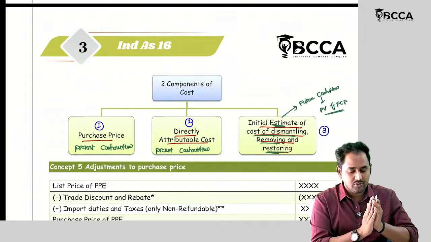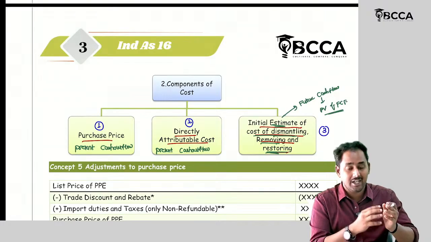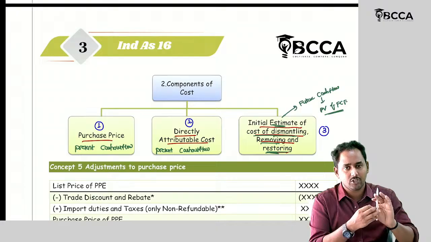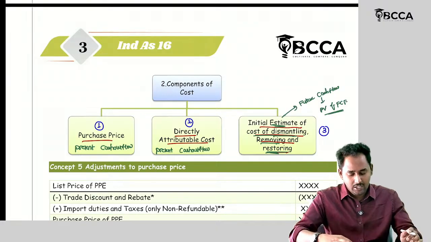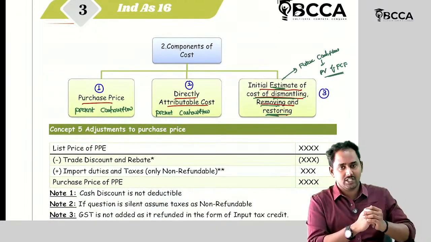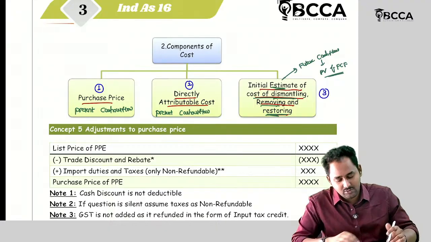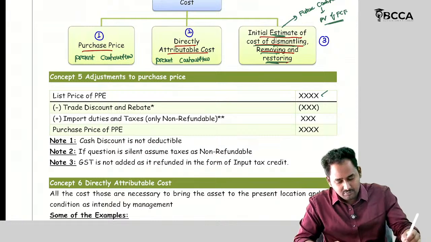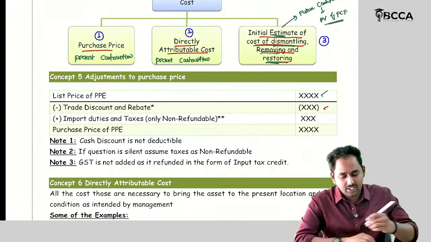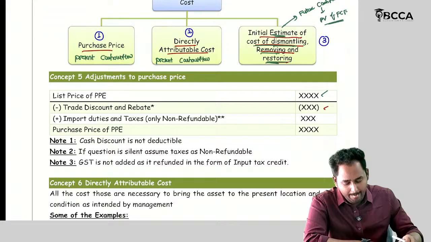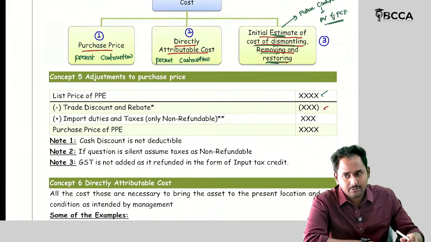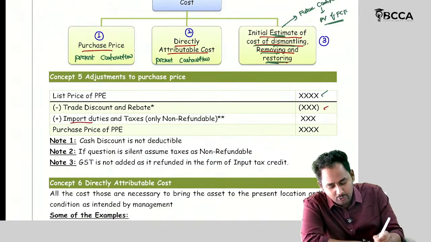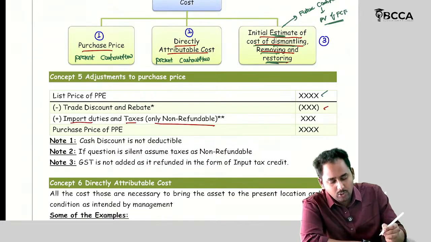So each and every cost that is directly attributable to this machinery should be added to the cost of the asset. That is the primary element. Let's see what the purchase price is. Start with the list price of the PPE. Then I should deduct trade discounts and rebates, and after that I should include import duties and taxes, only non-refundable.